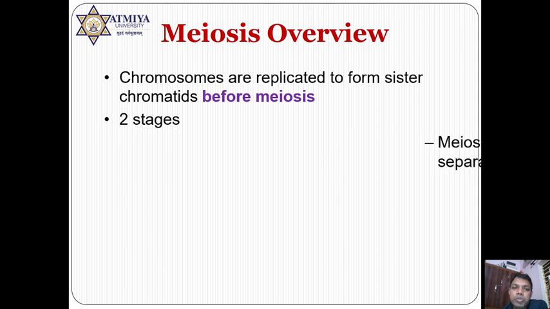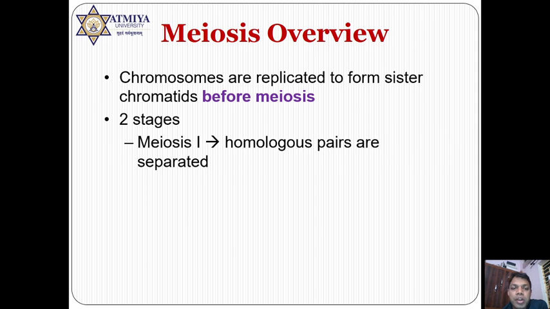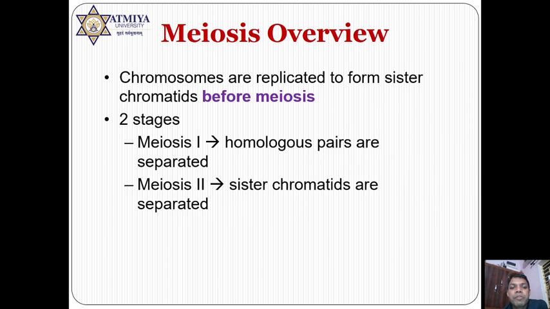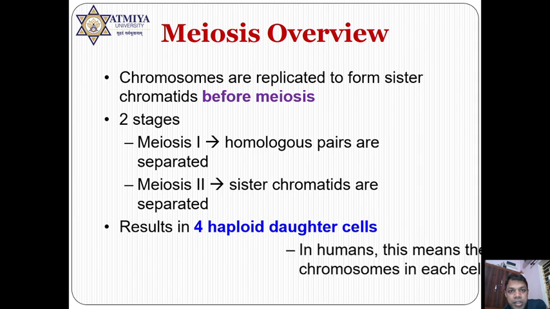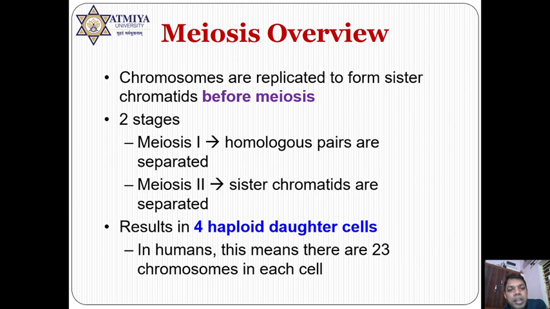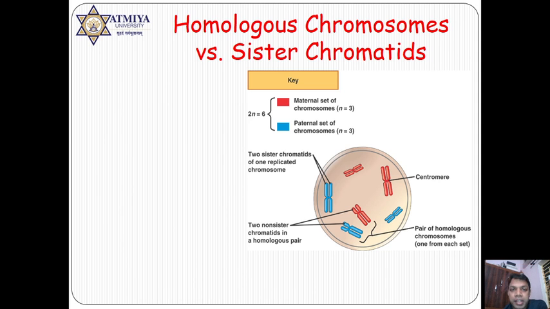In meiosis there are two stages. One is meiosis 1, where homologous pairs are separated, which means it is reduction division, whereas meiosis 2 is equational division. So it results in the formation of 4 haploid daughter cells. In humans, if you start with 46 chromosomes, after the completion of meiosis you will find 23 chromosomes in all the 4 cells.